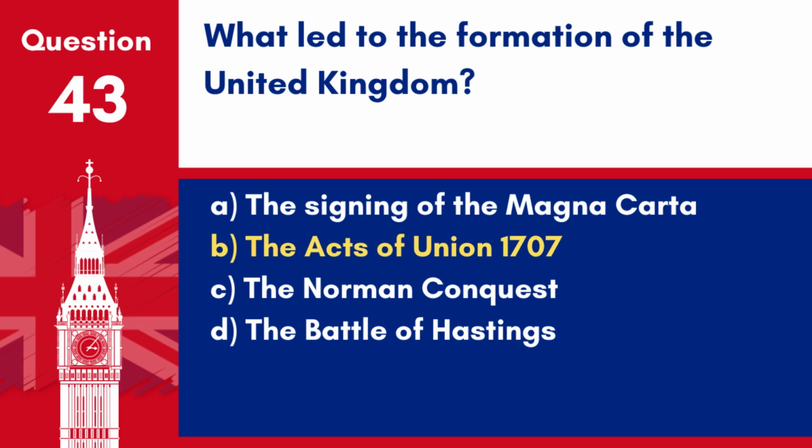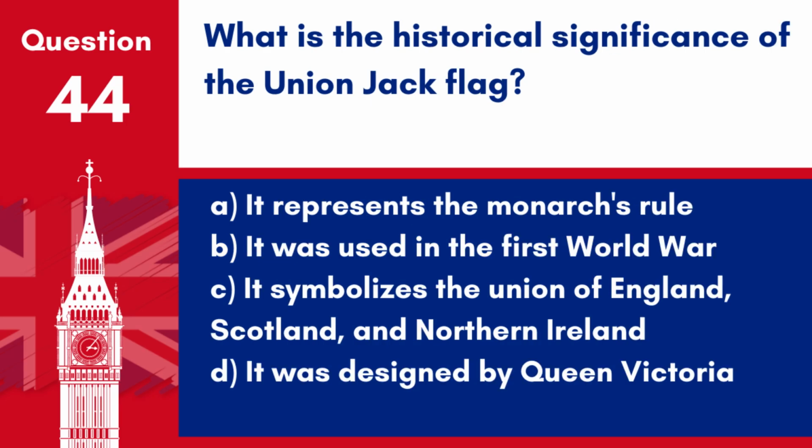Answer B. The Acts of Union 1707. The Acts of Union in 1707 led to the formation of the United Kingdom by uniting the kingdoms of England and Scotland into a single sovereign state. Question 44. What is the historical significance of the Union Jack flag?